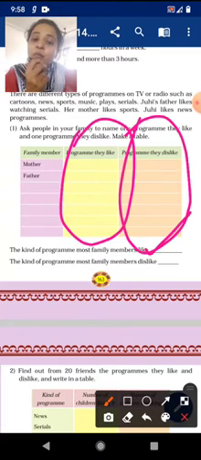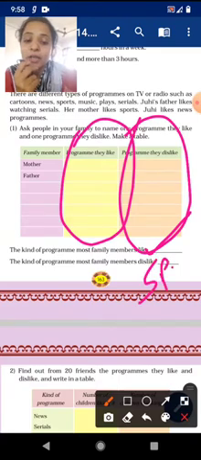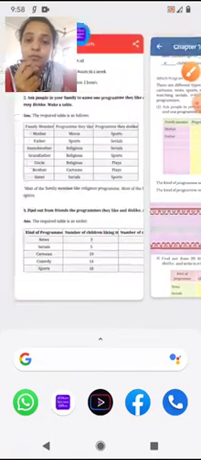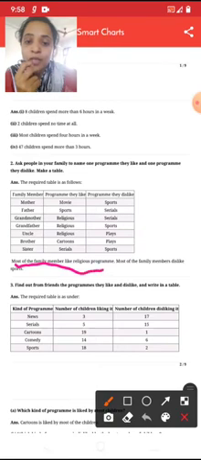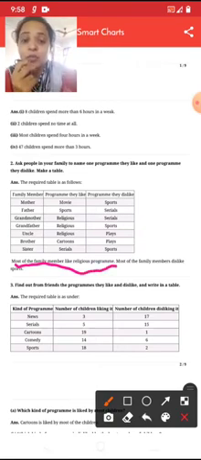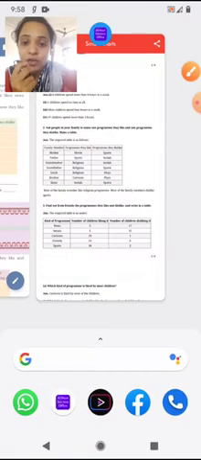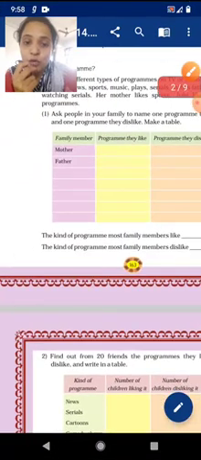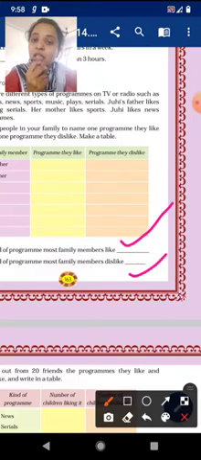Let me show you. Most of the family members like the religious program, so in that line you can fill in religious. And most of the family members dislike sport, so you can write sport over here.